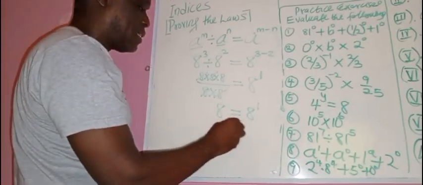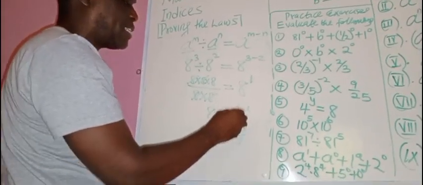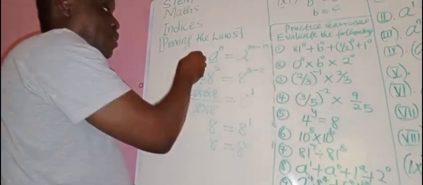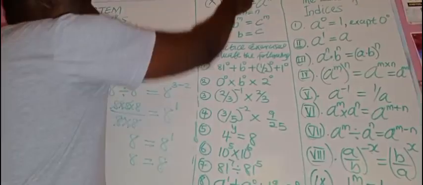Don't forget that anything raised to power 1 is that thing. So that means this 8 is also equal to what? 8. Because 8 raised to power 1 is 8. Can you see that this law is actually correct? Finally, this one, I'm not going to prove this. I've already proved this inside of this.